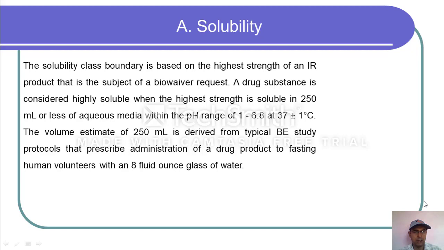The volume estimate of 250 ml is derived from typical bioequivalence study protocols that prescribe administration of a drug product to a fasting human volunteer with an 8 fluid ounce glass of water. So this is the first parameter to be discussed for the BCS classification, and it has defined its boundaries.